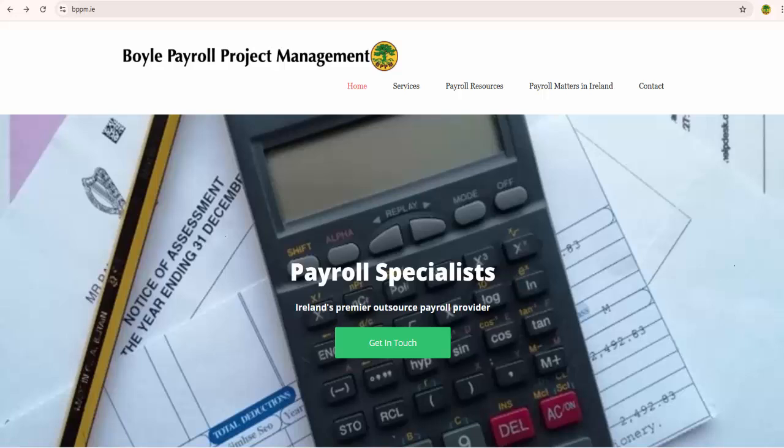As a result of these changes, and because Boyle Payroll Project Management, BPPM, are tax agents, we recently decided to increase the resources assigned to processing or completing income tax returns or Form 12s, claiming tax credits, etc. for any PAYE taxpayers that wish to have someone complete them on their behalf.